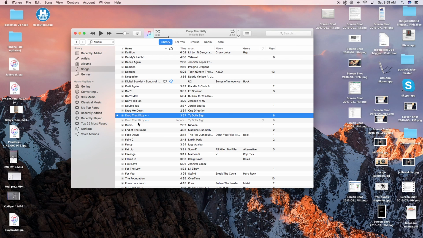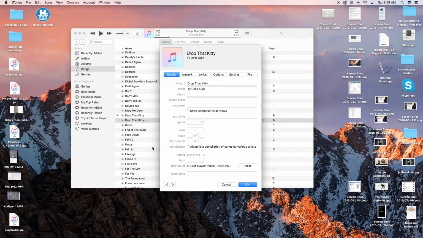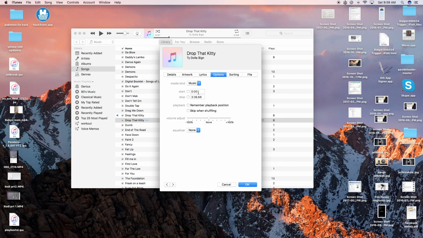Once that is done downloading, you will hear that. Then you go to Get Info, go to Options, go to Start Time, whatever time you want to start at. Say you want to start at 37, so you put in 37.